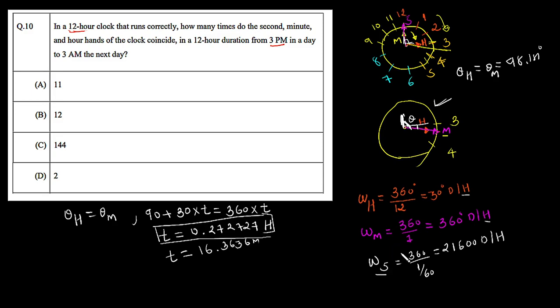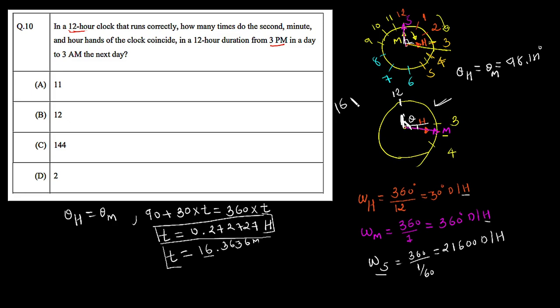Now to find the angle for the second hand, it is tricky, because the second hand completes a 360 revolution in 1 minute. Look at the time here: it is 16.36 minutes. So the time is a complete 16 minutes and an extra 0.36 minutes. In these complete 16 minutes, the second hand completes 16 revolutions. After that, our second hand is again at this place, which is nothing but the 12.